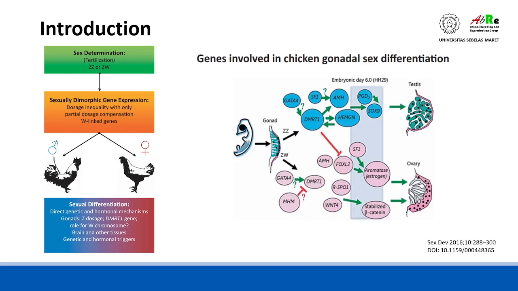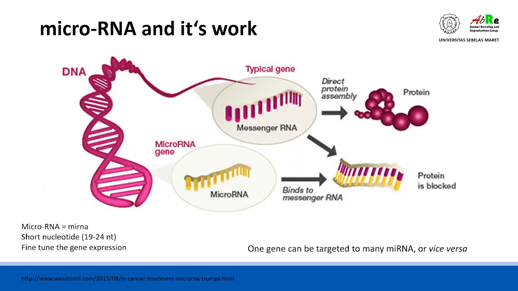As I mentioned before, the DMRT1 gene is a transcription factor, and this transcription factor, like other genes, has its expression controlled by factors. One factor which controls gene expression is the micro-RNA.